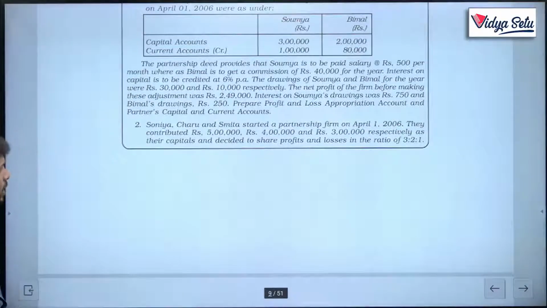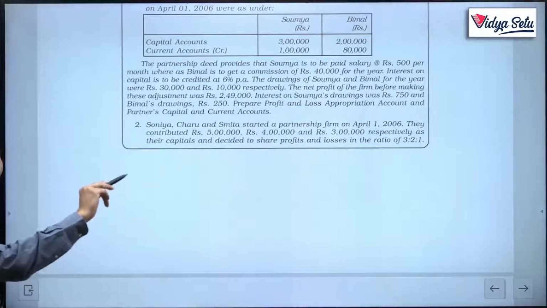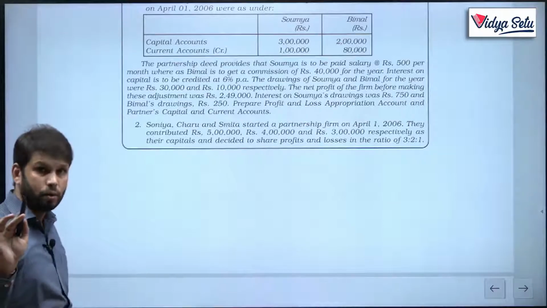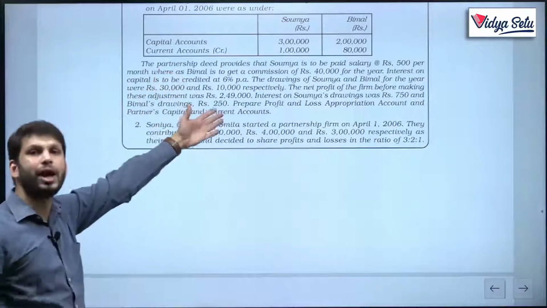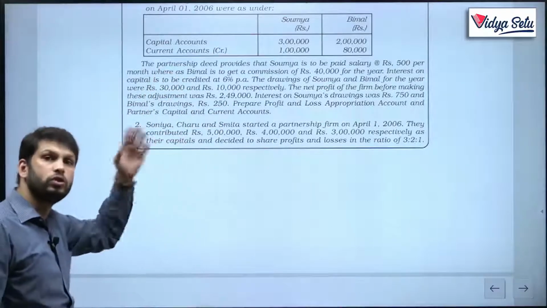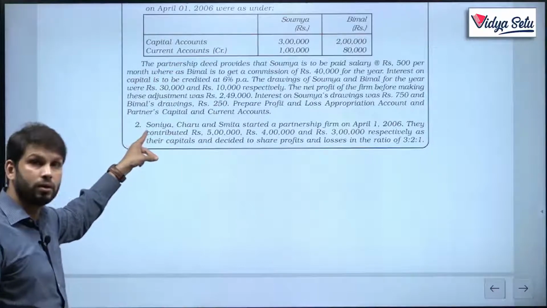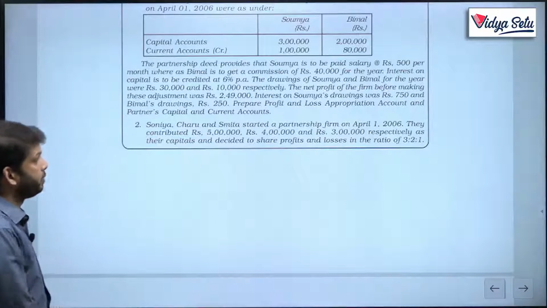Sonia, Charu and Smita started a partnership firm on 1st April. Very good, congratulations to them. They have started the firm. That means there is no opening balance. Why? Because opening balance can only come if there is a closing balance last year. There was no last year. The firm just started. So there will be no opening balance. Do remember, you have to be so smart and vigilant about what the question is writing.